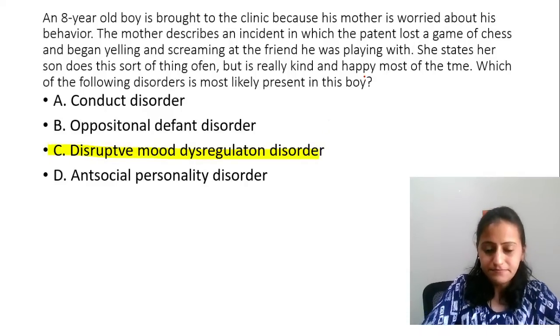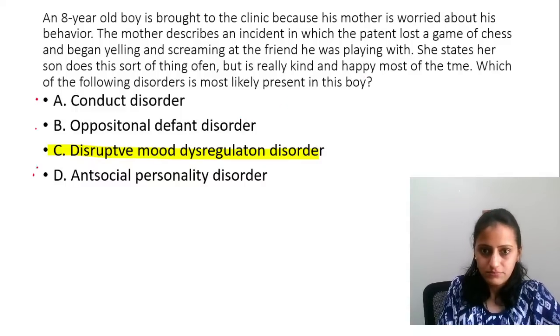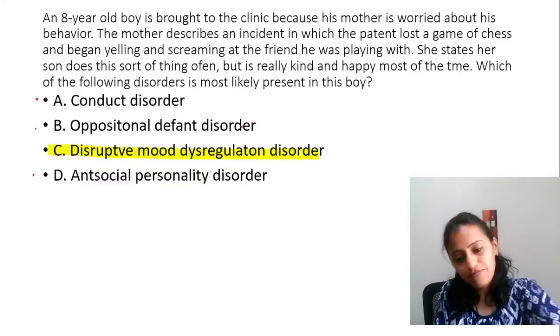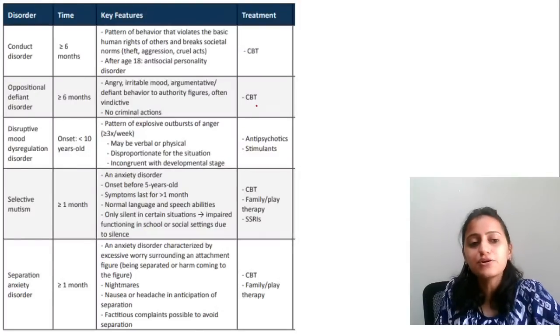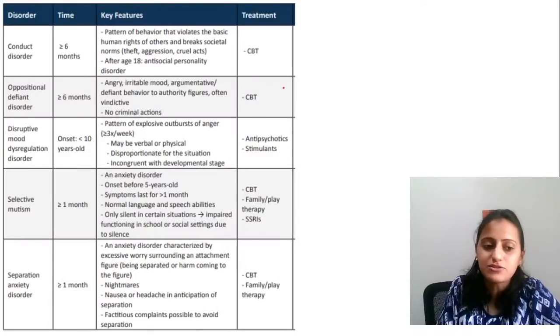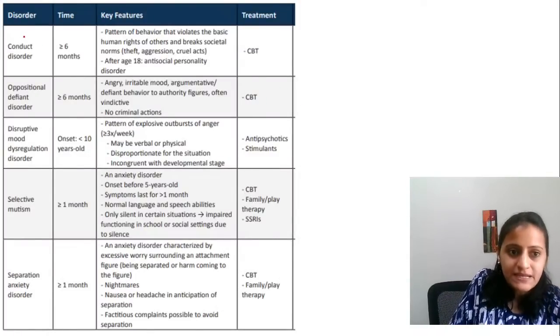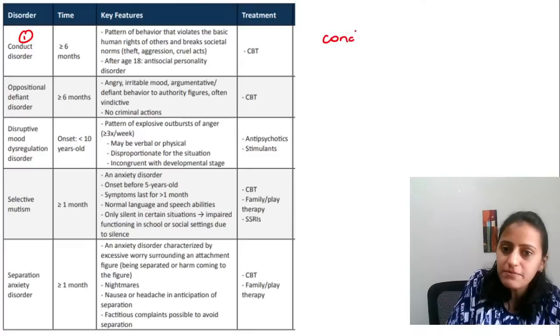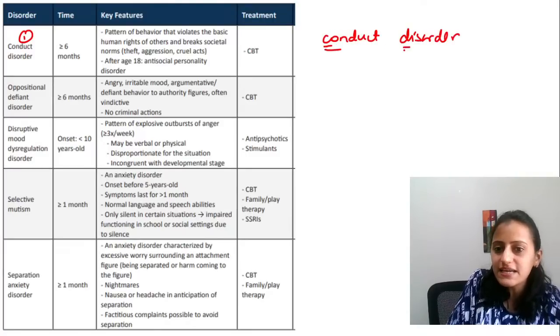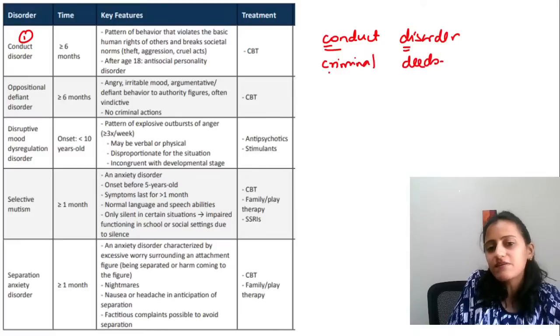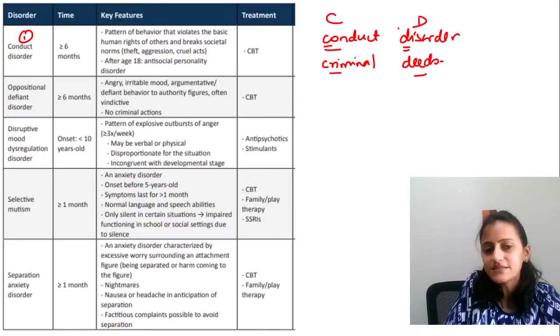Why is this C? Why is this not A, B, or D? Now, again, let's discuss childhood anxiety and behavior disorders and then we'll come to the question. Conduct disorder, remember the mnemonic for that: CD is your CD, there will be criminal deeds. There will be criminal deeds in conduct disorder.